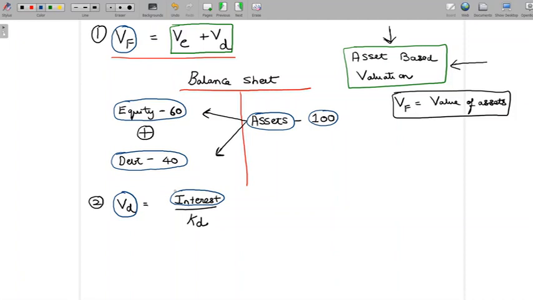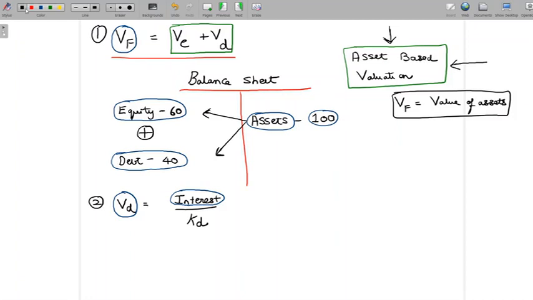This interest that you see in a numerator is not the interest on one debenture or one bond or any one debt security. It is the total interest on the entire amount of finance raised in the form of debt. So interest here talks about total interest. So if finding out the price of one bond or value of one bond requires the discounting of cash flows associated with that bond, then finding out the value of the entire debt requires the discounting of the entire cash flows associated with total debt.